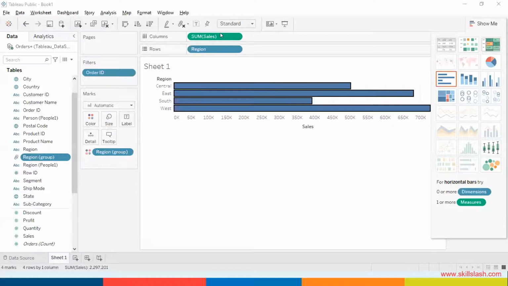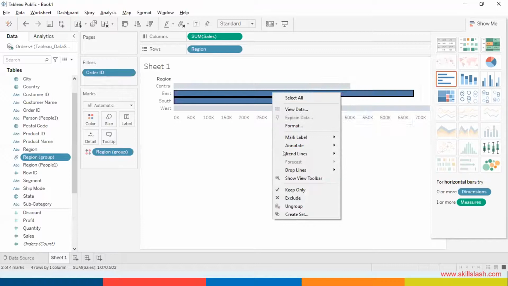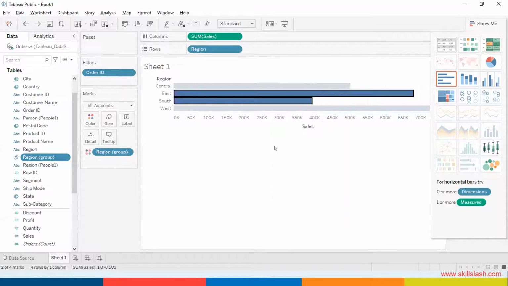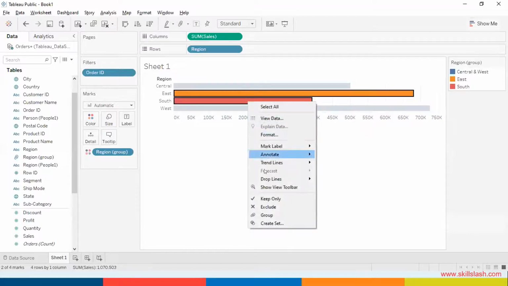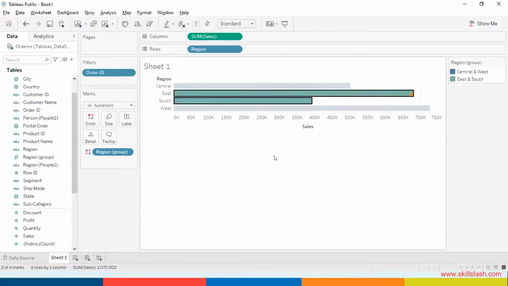Okay, I hope everybody is trying this. You could also select two data and right click and group. Ungroup it first, and then you can always select the two data and click on group. Okay, so you can see central and west, east and south. It has grouped the data. All clear, guys? Any questions?